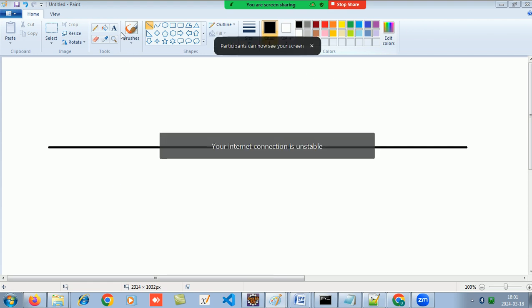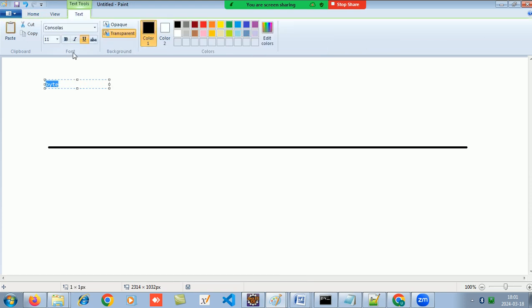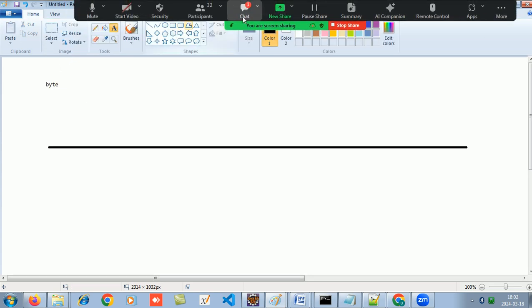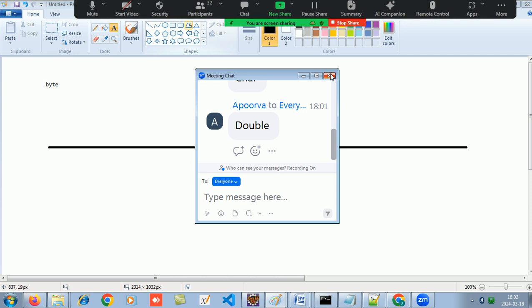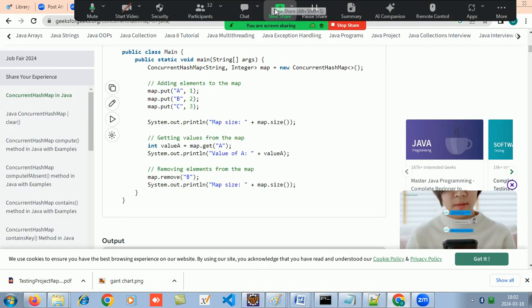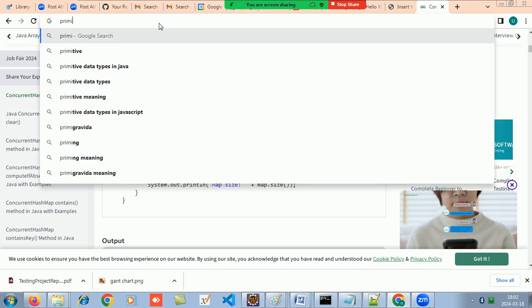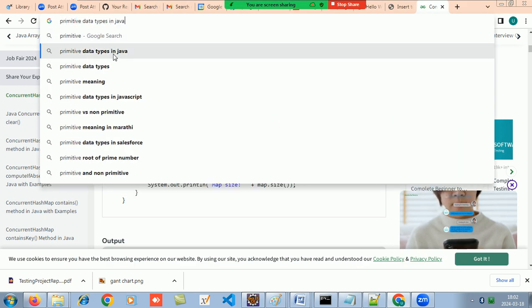Is there a type called byte? In Java, is there a type called byte? Primitive data types in Java.